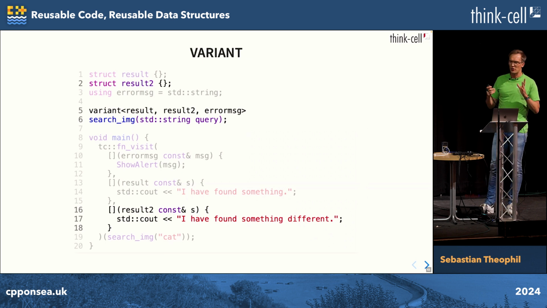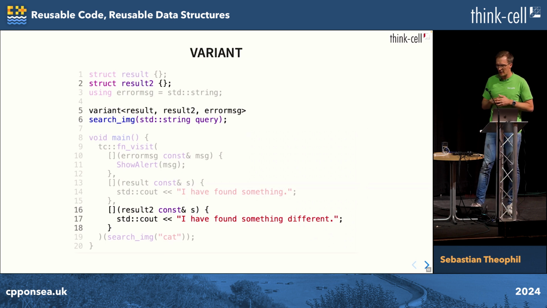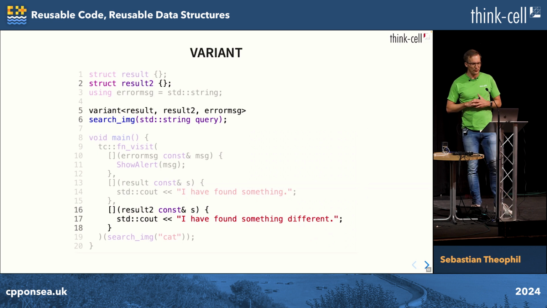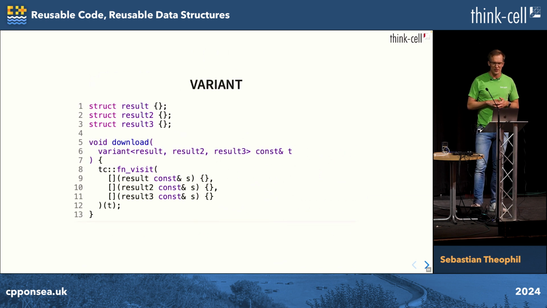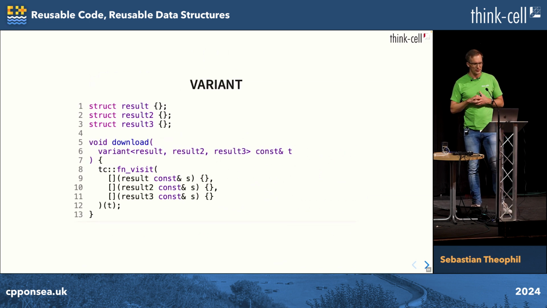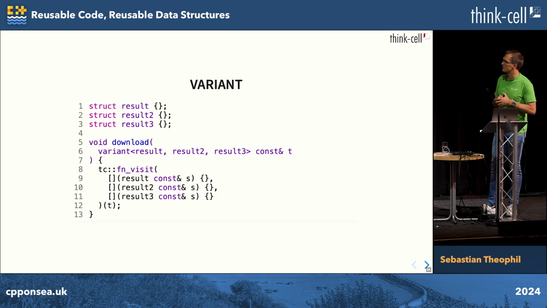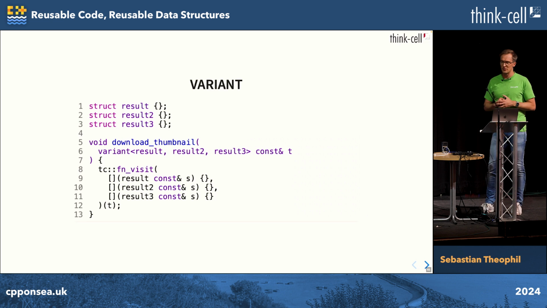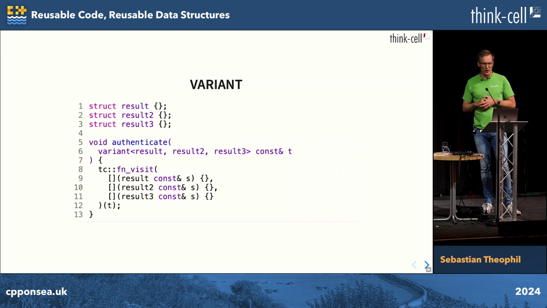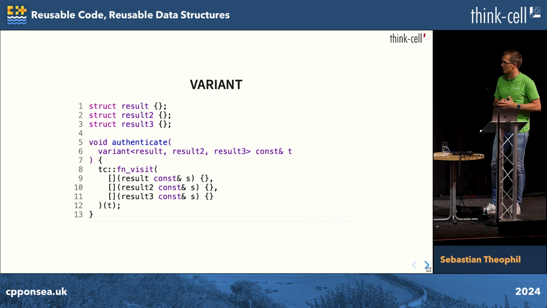Now we change our application a little bit. We handle the error message super early, but we carry around those different result types for a while longer. Now we find code that looks like this. We have a download function. We download those 3 result types. Somewhere else in our code base, we have this function that's just downloading the previews for those 3 result types. And yet somewhere else in our code base, we have an authenticate function. So you see maybe where this is going.